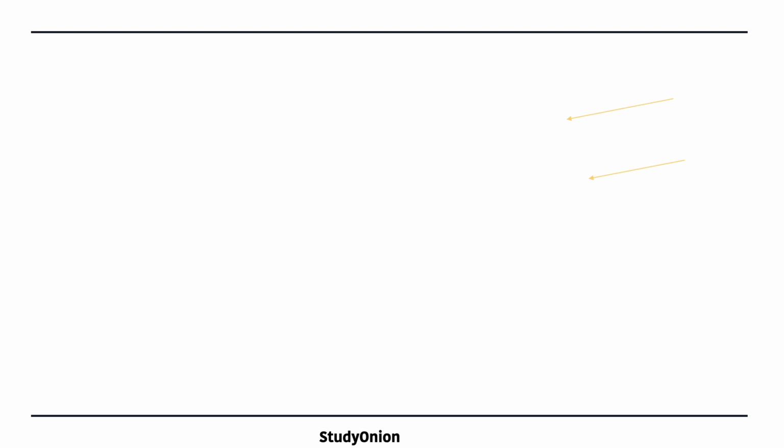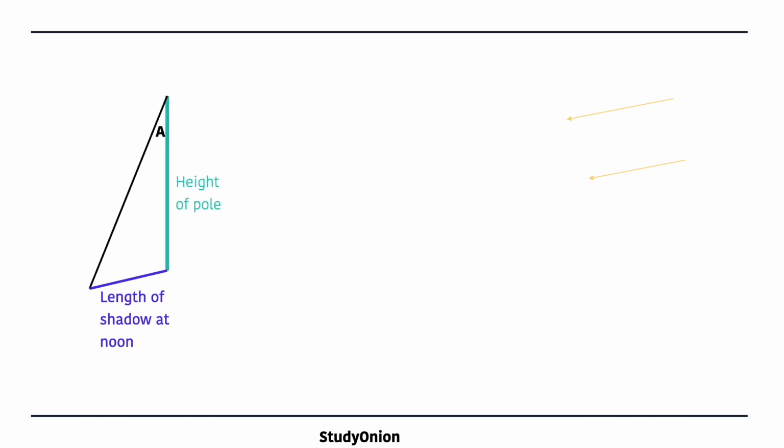At the same time and same date in Alexandria, which is a little bit further north in Egypt, a stick did form a shadow, and this suggests that the sun was not directly overhead and was at an angle to Alexandria. Now, from this, Eratosthenes sought to find the angle between the sun and the vertical. I'll put up a diagram that explains a little bit more in just a second, but he measured the height of a pole that he put in Alexandria and the length of its shadow at noon.